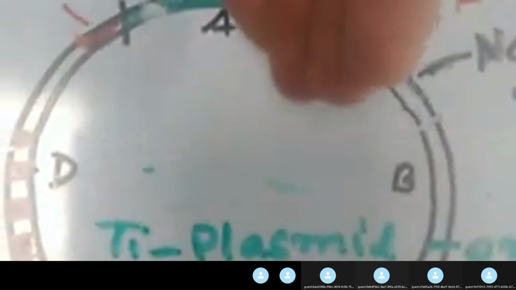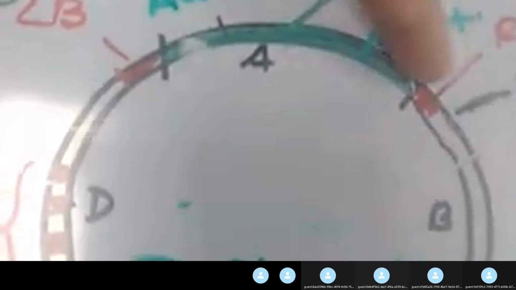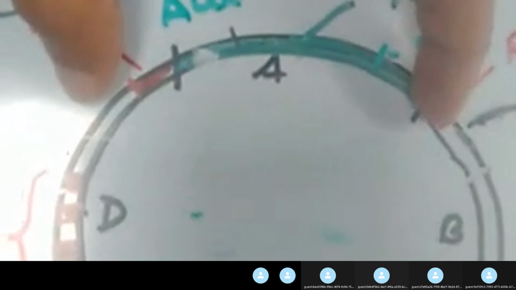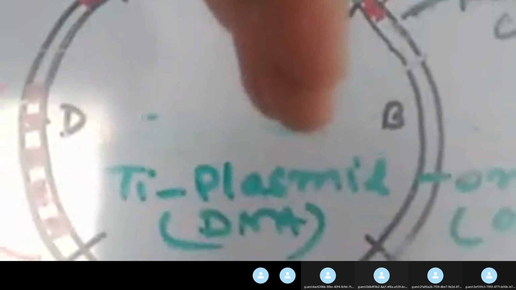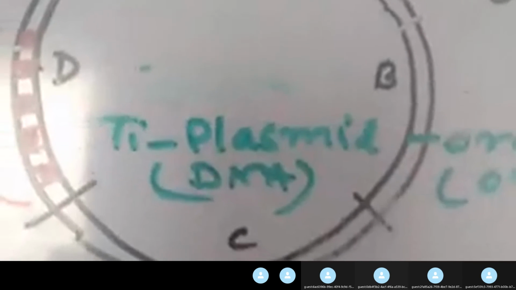So if you take out this TI plasmid from the Agrobacterium tumefaciens, in which region will you load the desired gene? The left border region has the space, and the right border region has the space where the desired gene is loaded to produce the recombinant TI plasmid. To clone the desired gene in the dicot plant, you will have to take this TI plasmid from the Agrobacterium tumefaciens, and at the LB region and right border region, these 2 regions, the desired genes are loaded to obtain the recombinant TI plasmid.